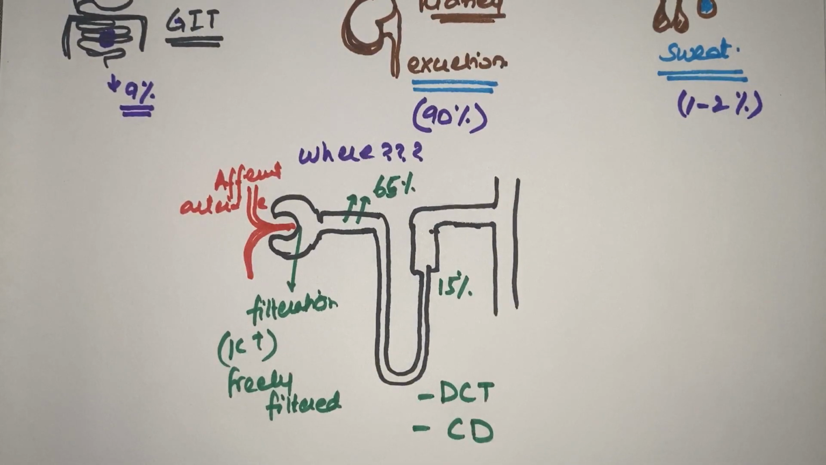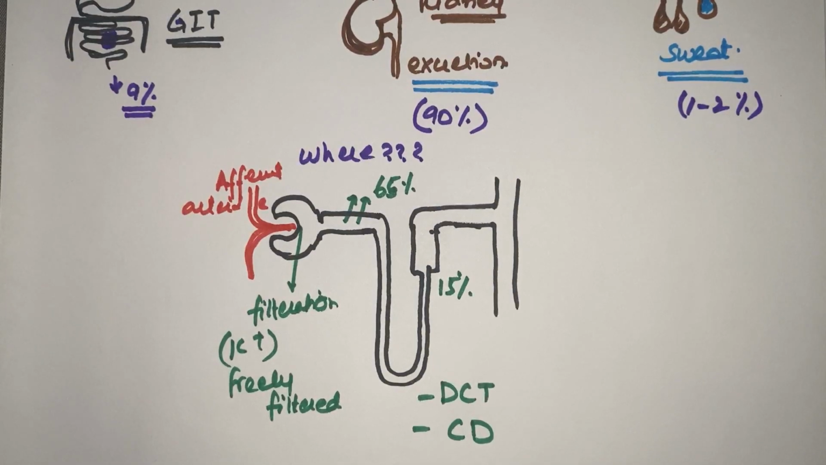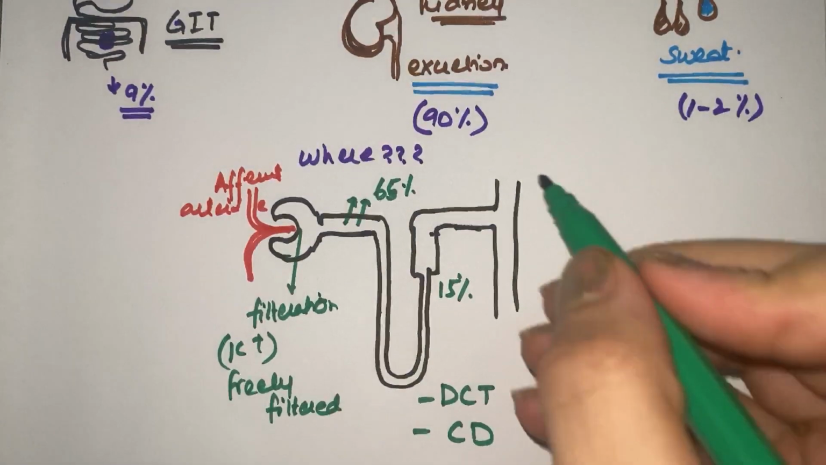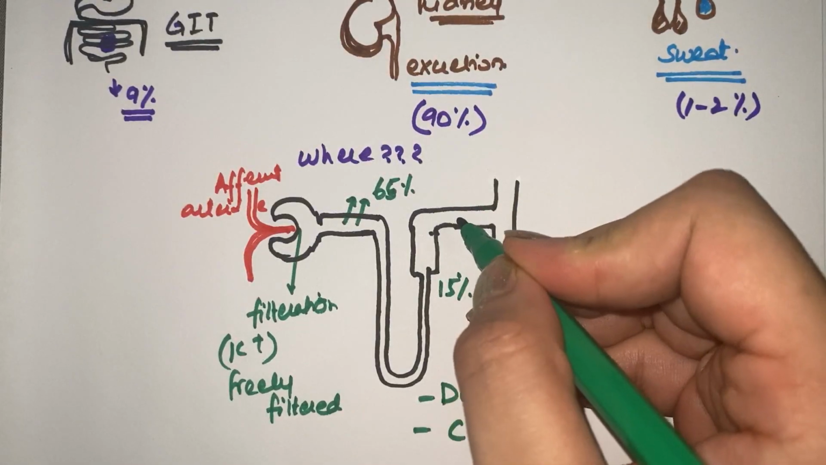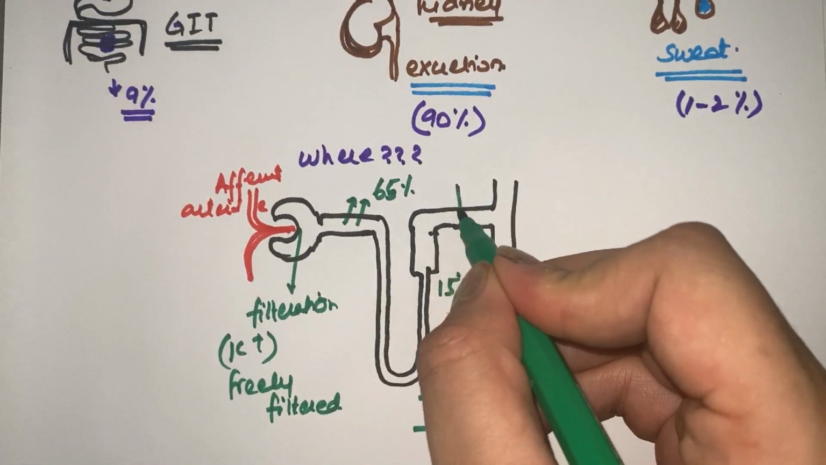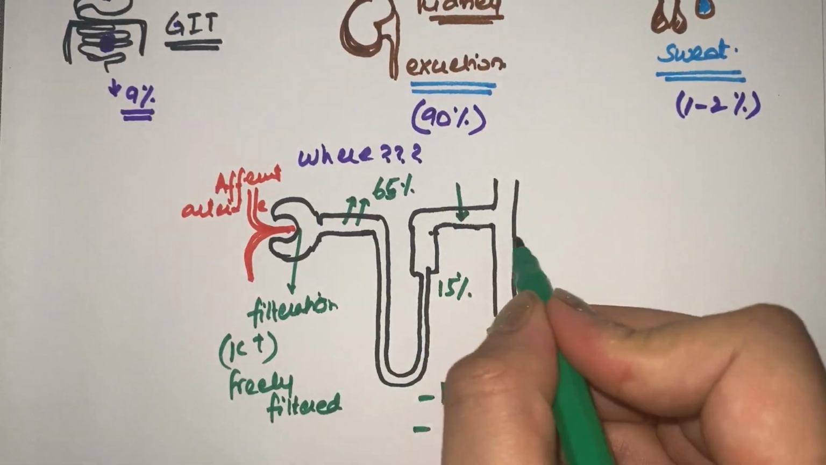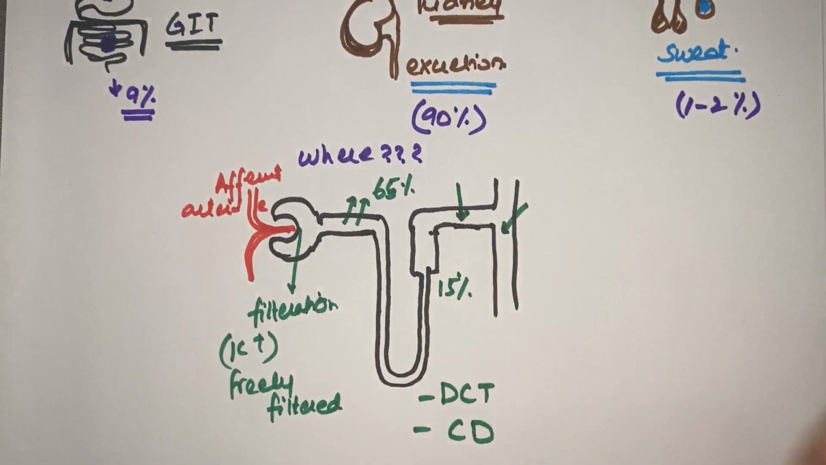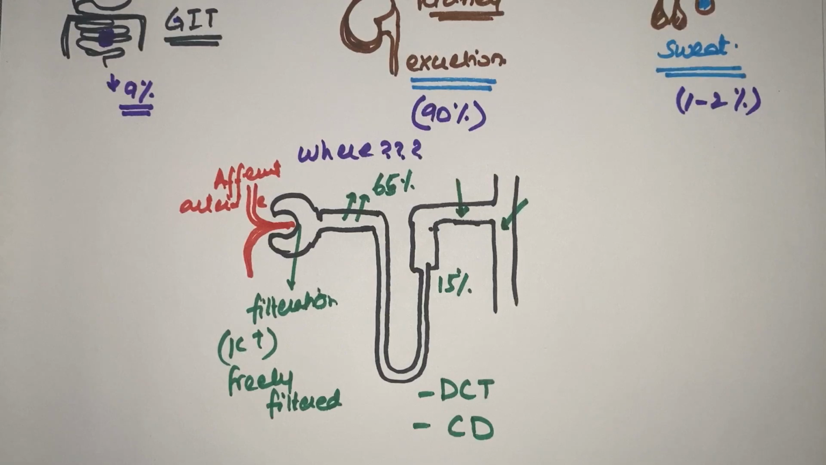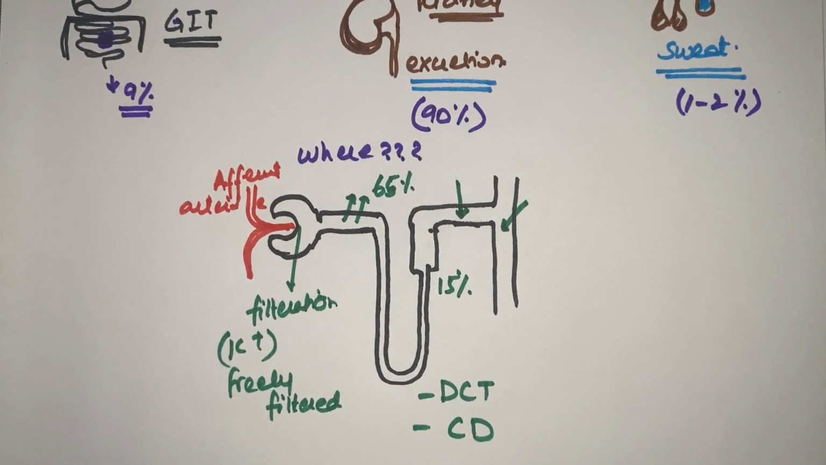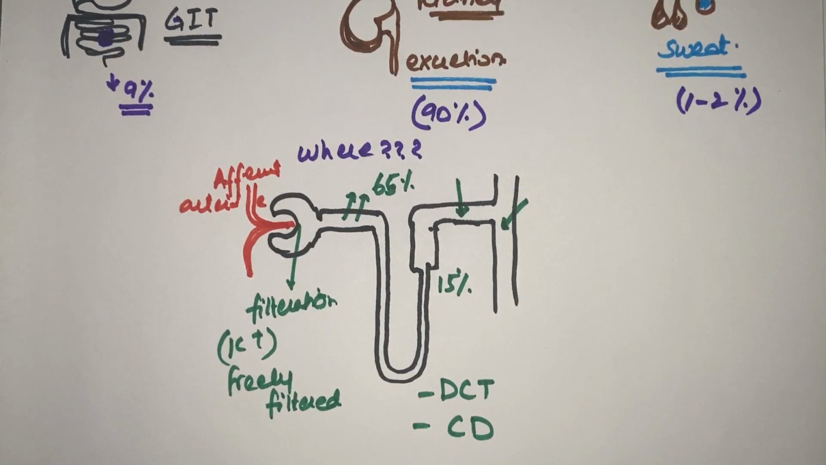I repeat, what is secretion? Whenever a fluid or a substance or an ion moves from the blood into the tubule to be excreted in the urine, then it is called secretion. Fine. So here there will be secretion of the potassium into the tubular lumen and some from the collecting ducts also.